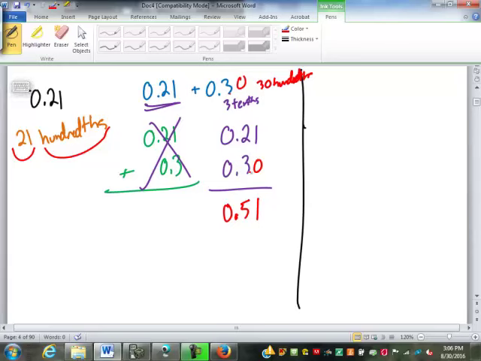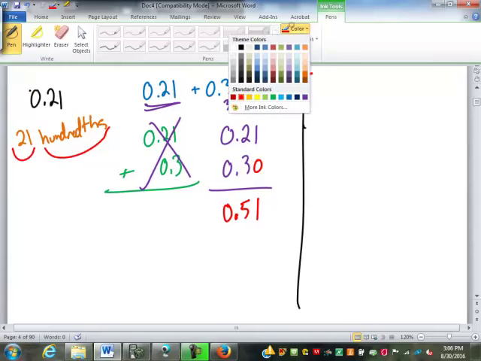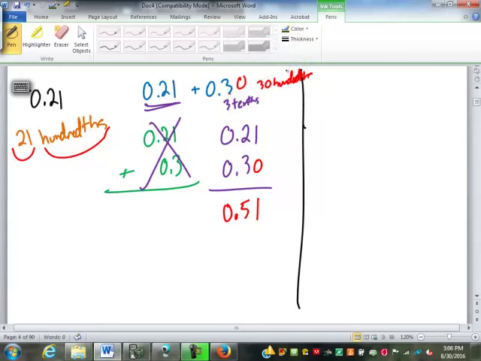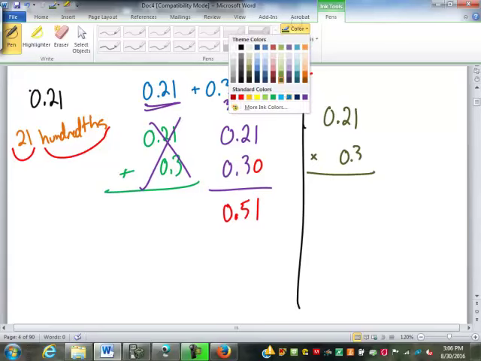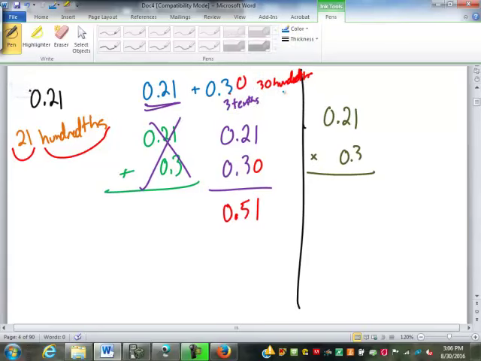Again, 21 hundredths plus 30 hundredths better be 51 hundredths. When we add, we keep the same name. Bringing the decimal point straight down is just keeping the same name. So those special rules for adding decimals are not special. They're the same rules for adding any other number. So if we go to multiply, do I need to line up my decimal points? No. Why not? Because when I multiply, I don't need the same name.